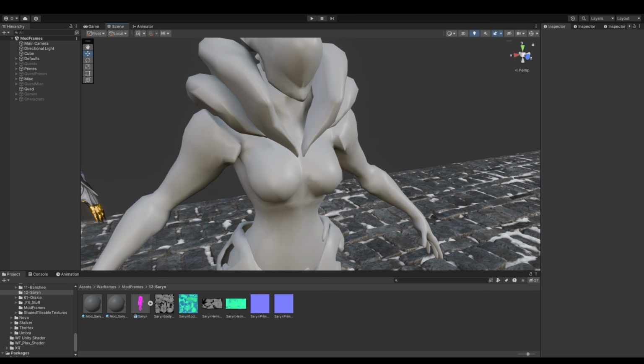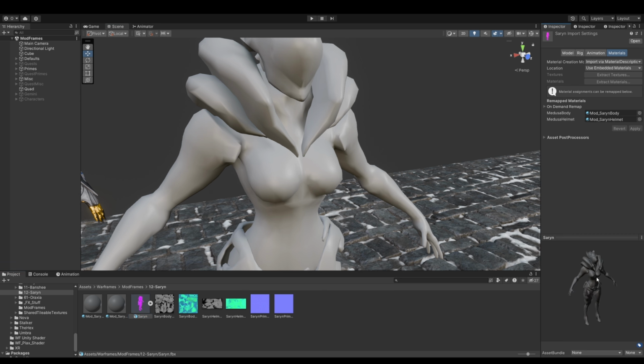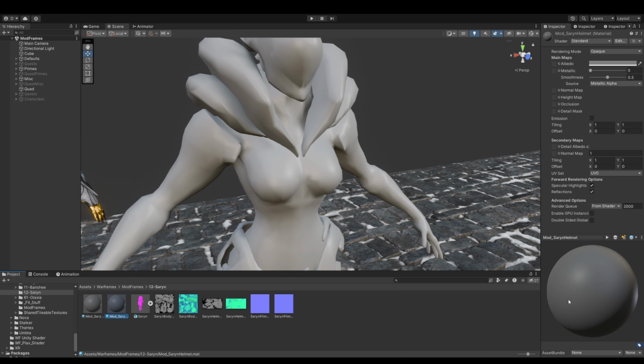I unbelievably had another recording mishap. So I'm back the following day to finish this up. So I showed you how to fix up the rig. You're going to need to extract your materials. Mine are already extracted because, once again, I messed up the rest of the recording session.